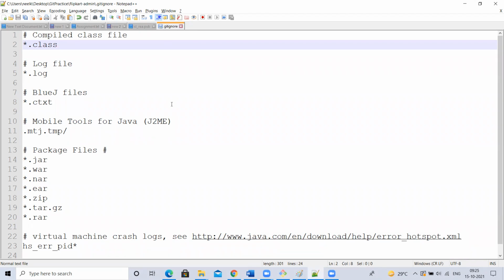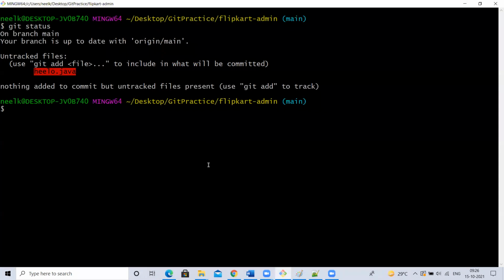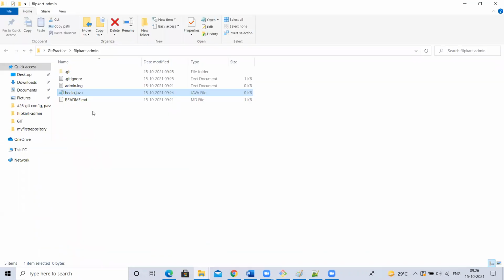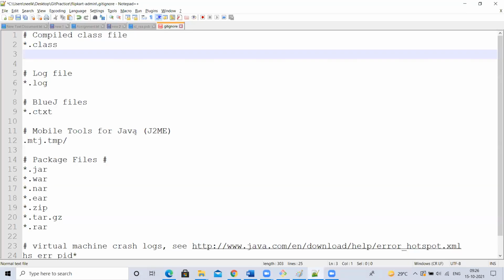Understood? So the .gitignore is a file. What if you place some file in that? If you want to ignore only a specific file, write that full file name, the full name, you write it. I want to allow all the Java files, but except one Java file. Only one Java file. Okay, you write this hello something, that Java file. Other than that, it will allow everything.